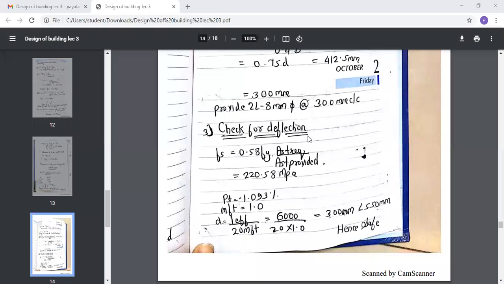Okay, everyone had calculated the check for deflection. Everyone had got the values for the deflection. That is 300 mm. सबको डेप्थ की वैल्यू मिल गई.